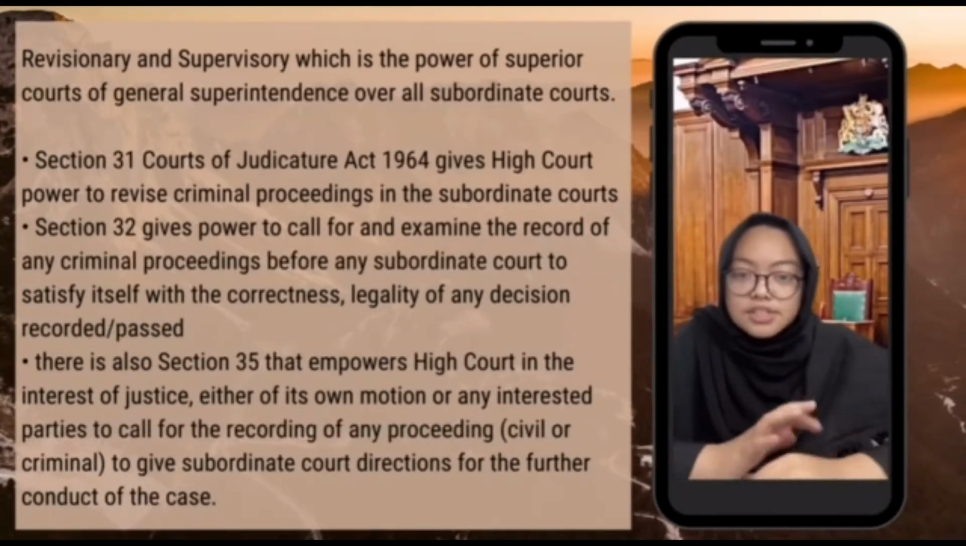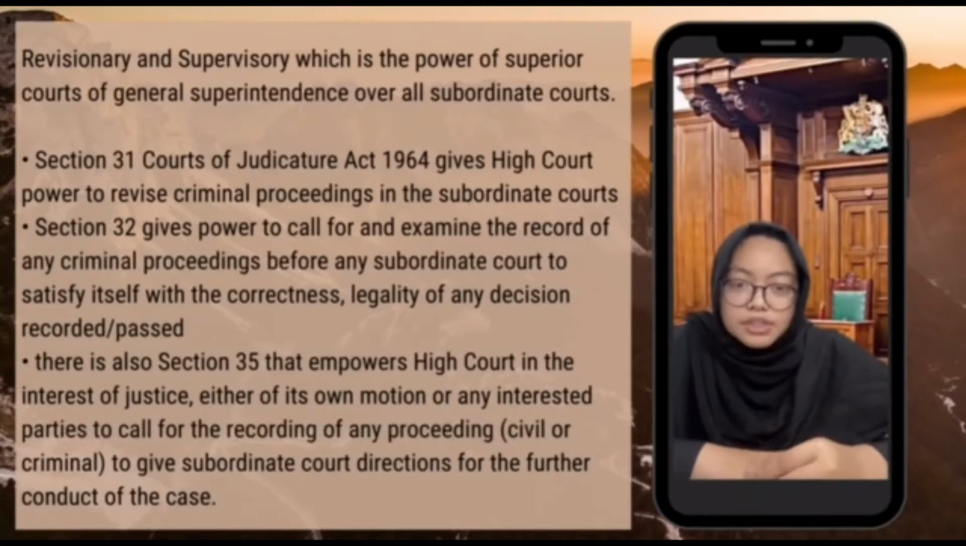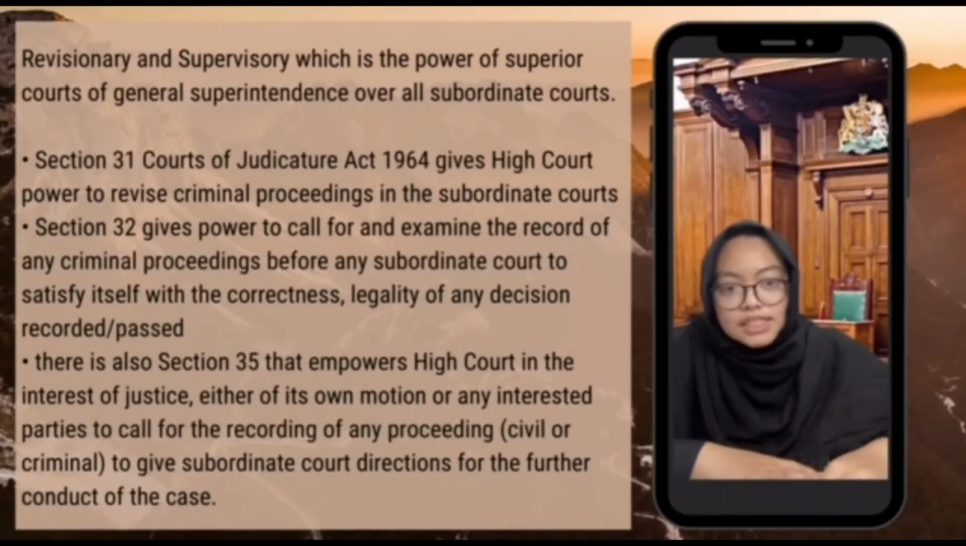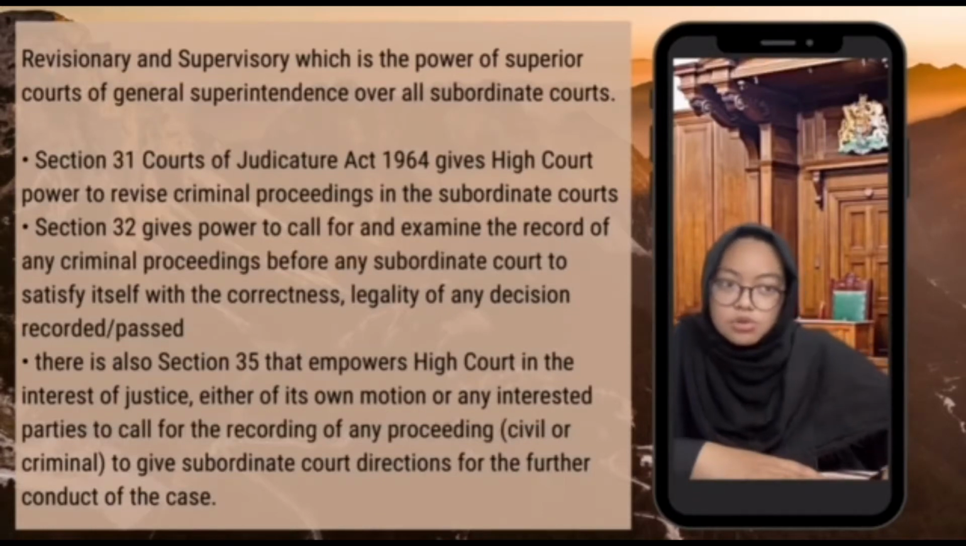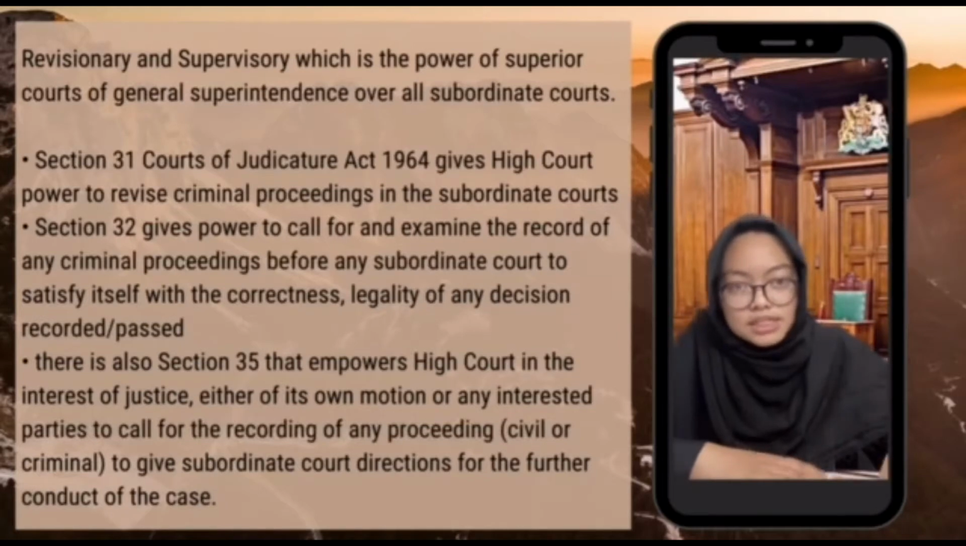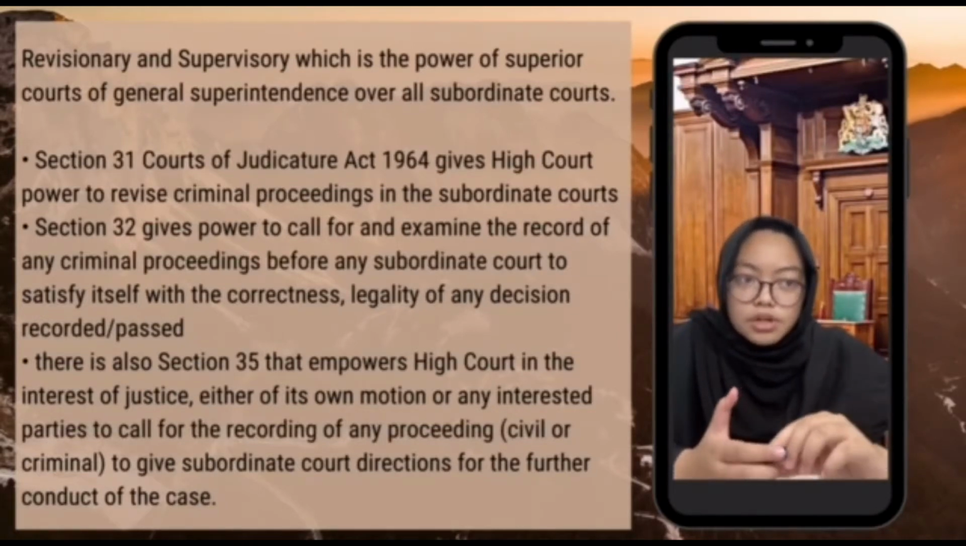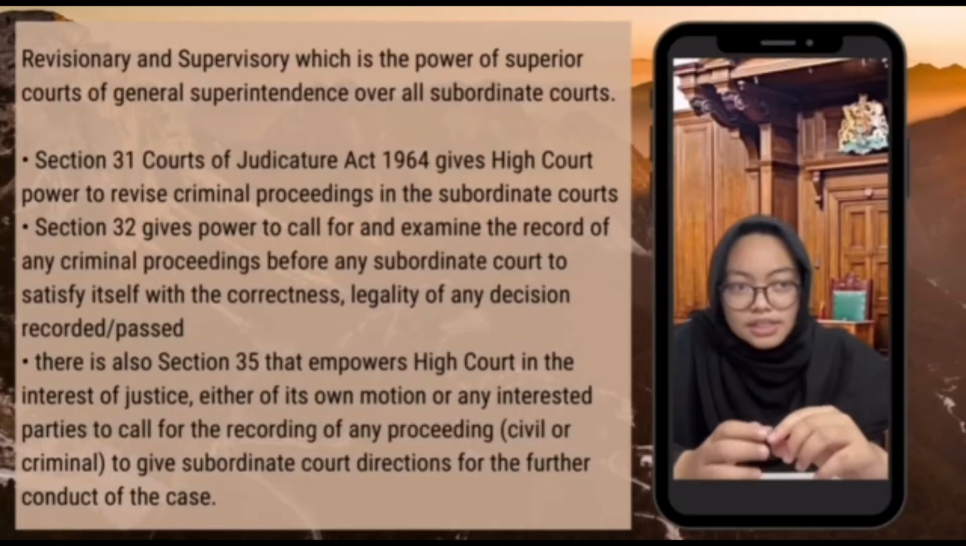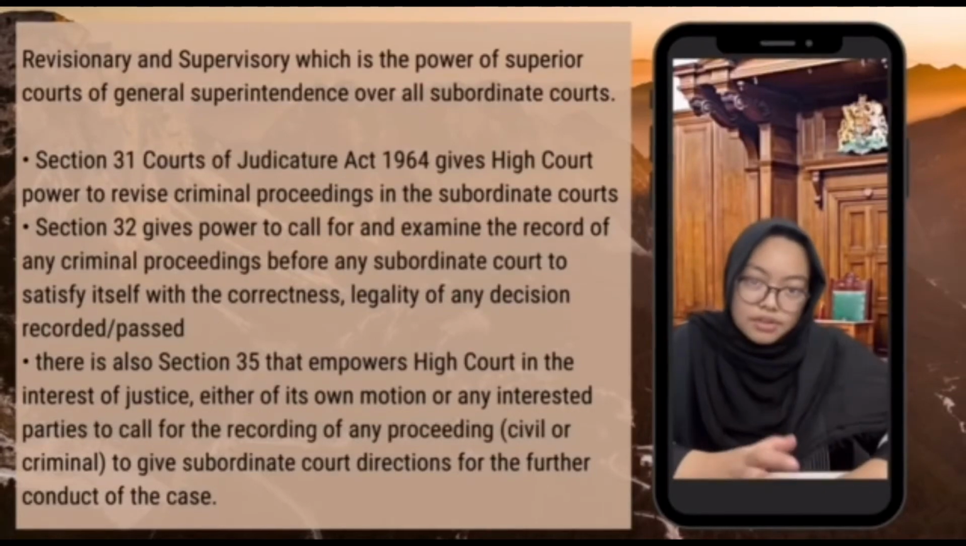Then there is also Section 35 that empowers the High Court, in the interest of justice, either of its own motion or on application by any interested party, to call for the records of any proceedings, civil or criminal, to give the subordinate court directions for the further conduct of the case.